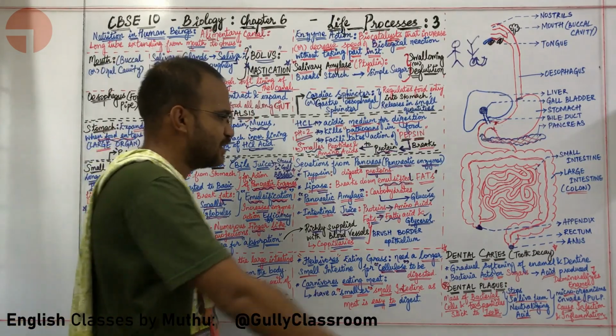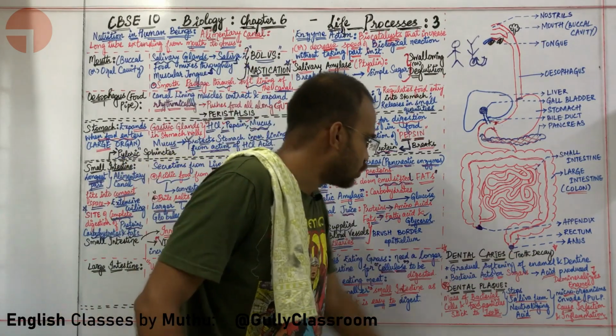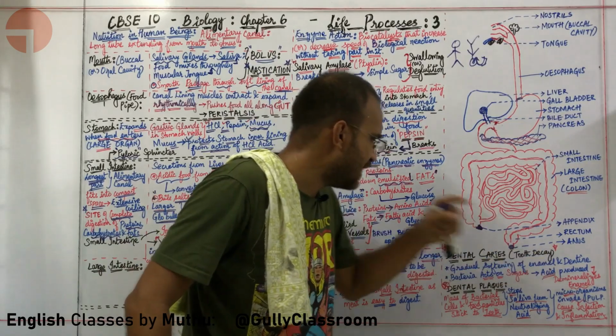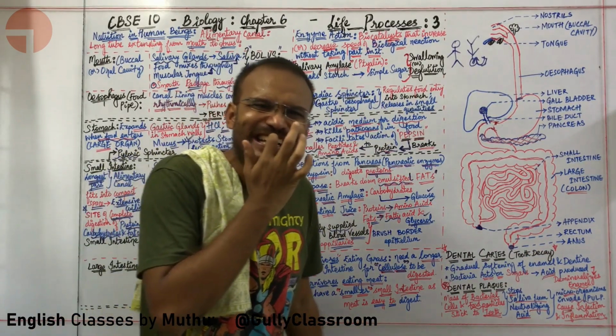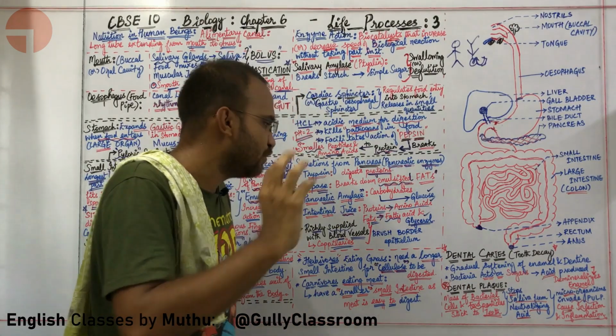Okay, sir. Let us go for the last topic, which is dental caries. Dental caries are tooth decay. Gradual softening of the enamel and dentine is called dental caries. Enamel and dentine literally make up your teeth.